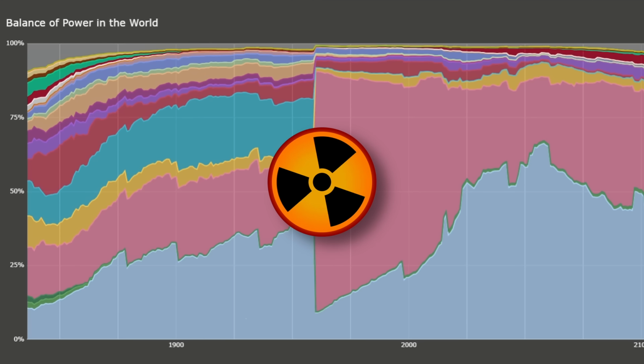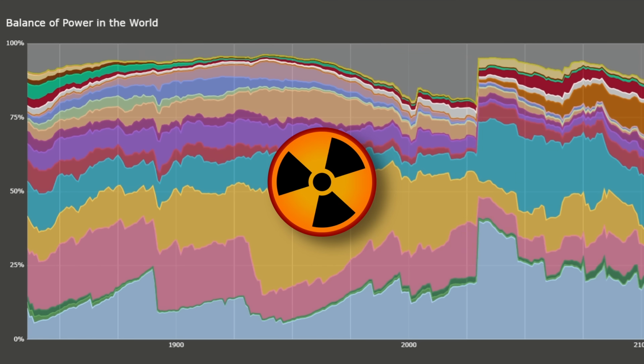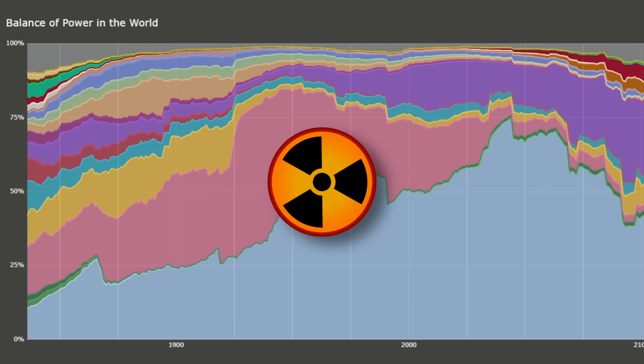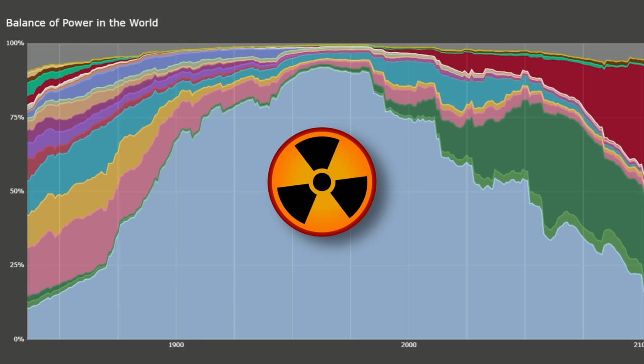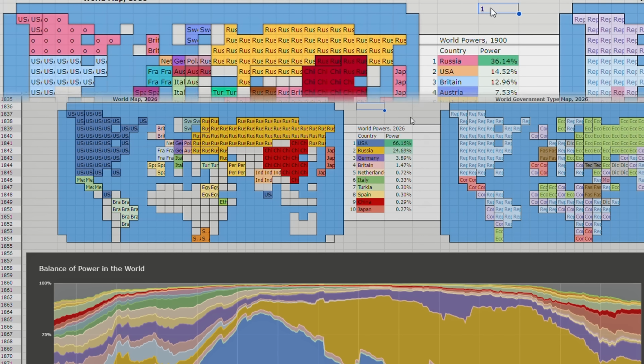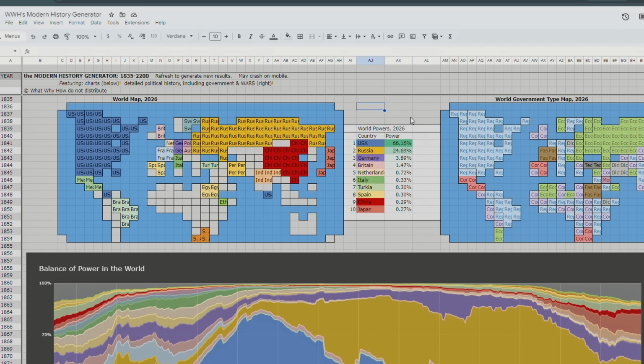This is What, Why, How, and I have made a modern alternate history generator. So it generates alternate history timelines from 1835 all the way through 2026 to 2200. And some of the features in this generator include a modern world map, right?